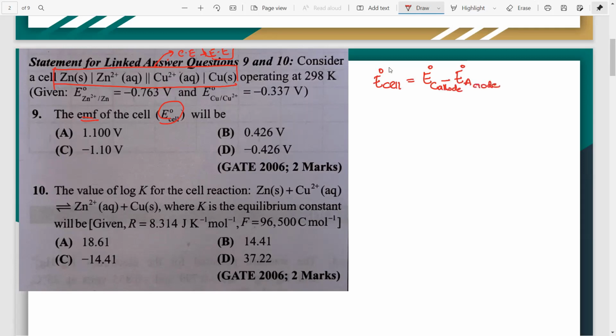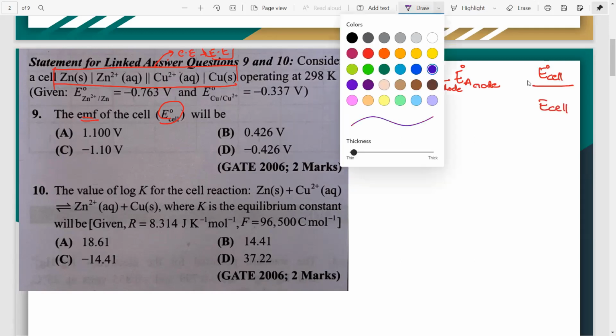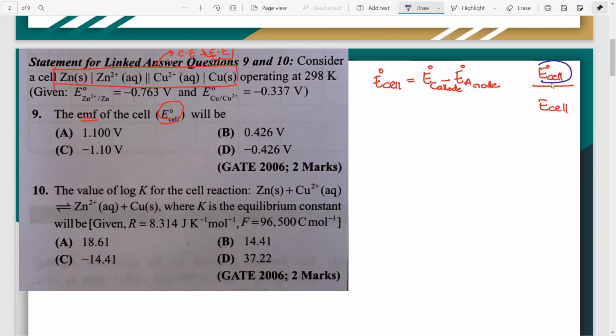Now, why is writing E0 important and how is it different from E cell? You will find E0 cell and you will also find E cell. Now, when is E0 cell used? E0 cell is used when the reaction is carried out at standard condition. In standard condition, one of the important things is that the concentration of the solution should be 1 molar, whereas when we say E cell, it is where the concentration is not 1 molar.